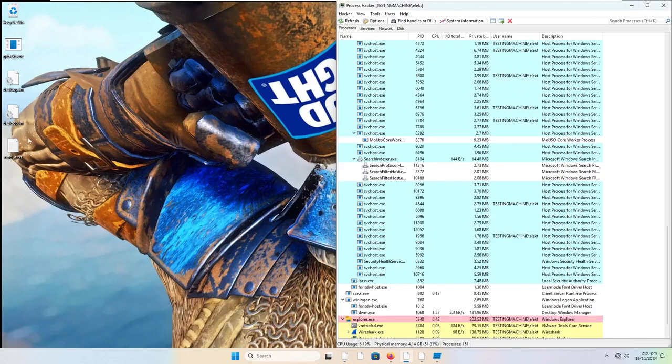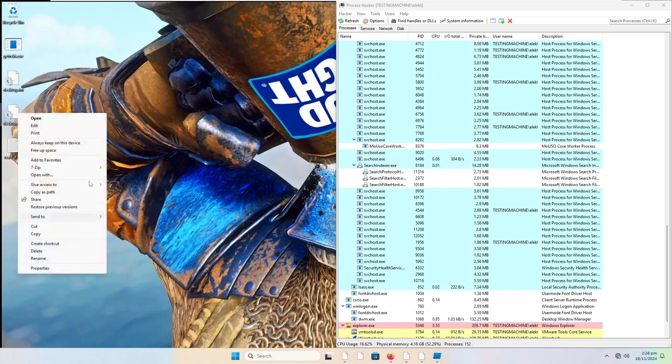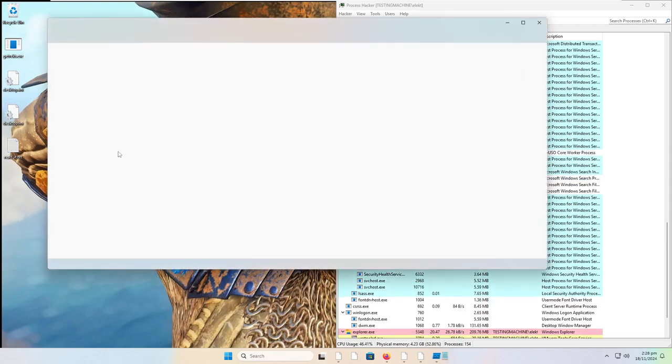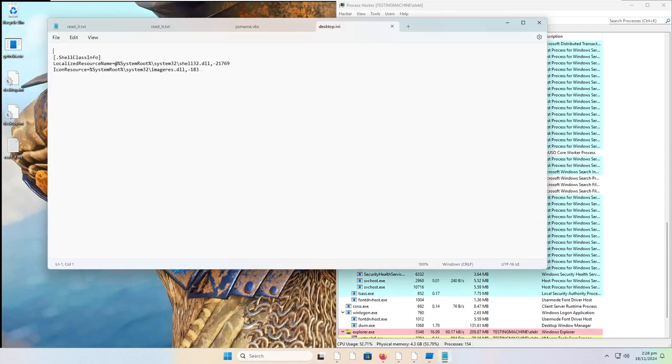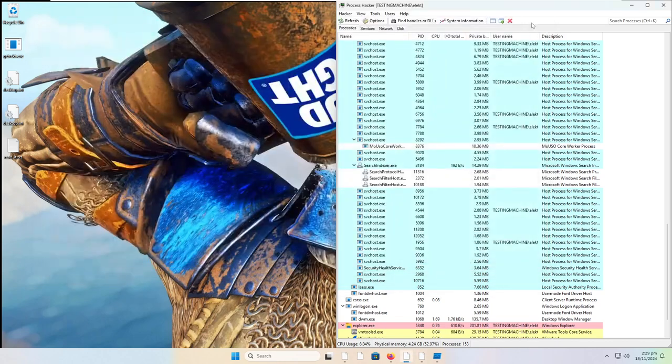What else did it encrypt? You do have 2 desktop INIs on here. Let's go ahead and see if we can edit these with Notepad. And it's shell class info, localized resource name, system root, system32, shell32.dll, icon resource. I'm not sure why it would put this in every folder, but then again, I guess why not? But that should be about it.